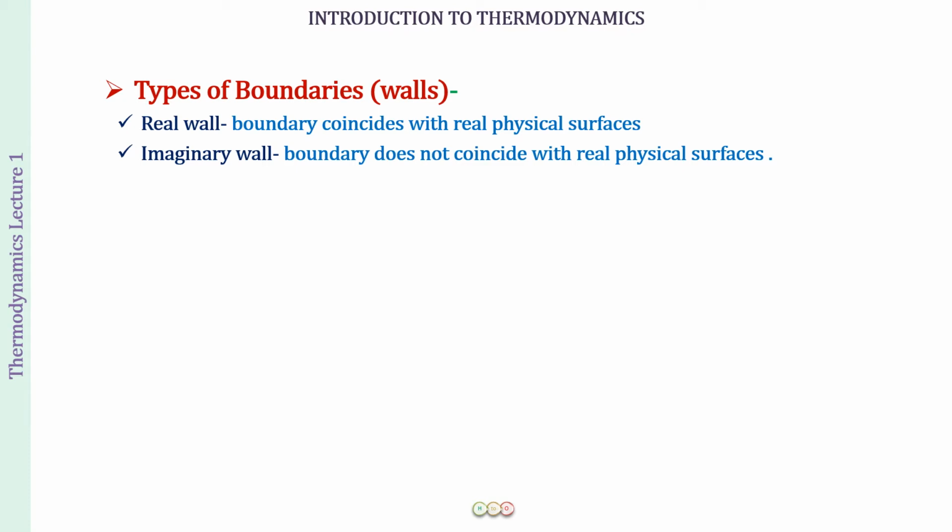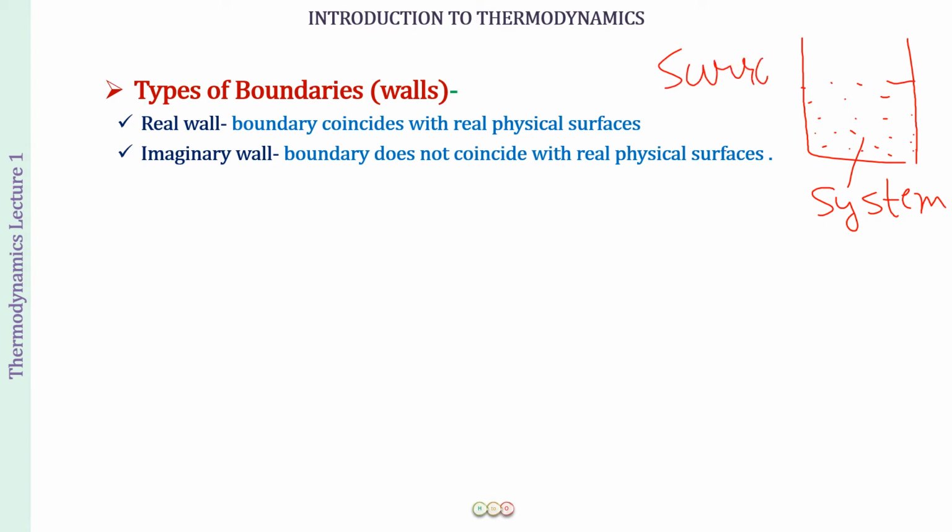So what do I mean by this? Well, let us take an example. I have a glass. In this glass, I have put some water. Okay. So what is going to be my system? This glass of water is going to be the system. And everything outside this glass is going to be the surroundings. Right?